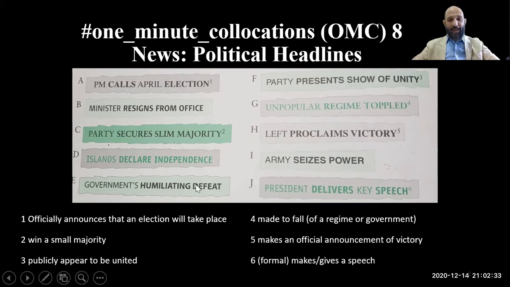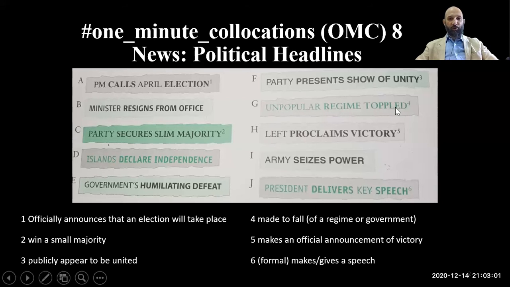Government humiliating defeat. Humiliating, like when you defeat somebody and that's humiliating for them. They feel ashamed. And party presents show of unity. Present show of unity is to appear in public and say, we are united, there are no problems in the party.